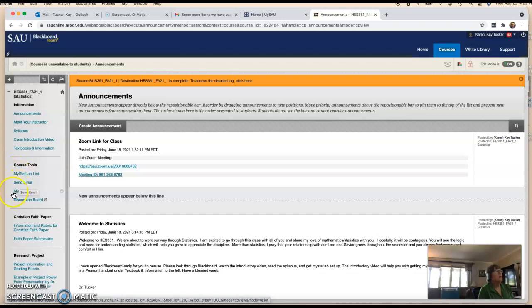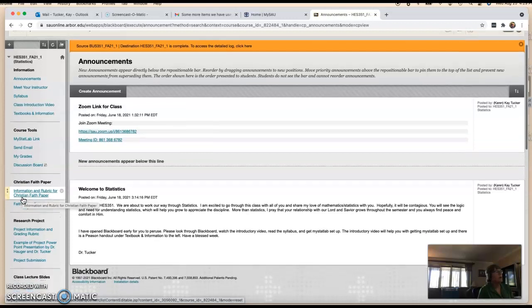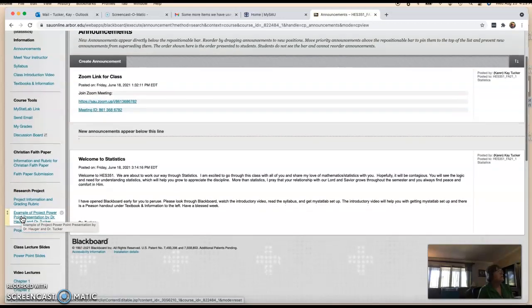You can send me an email here, and there are my grades and the discussion board. We don't have any discussion board things in here, so you can't see that on yours. Information about the Christian faith paper and a rubric is here. It's also in the syllabus, and we'll talk about it more as it gets close to being due. This is where you would submit that. Project information and the grading rubric are here. That's also in the syllabus. Again, we'll talk about that more as it comes close to being due.